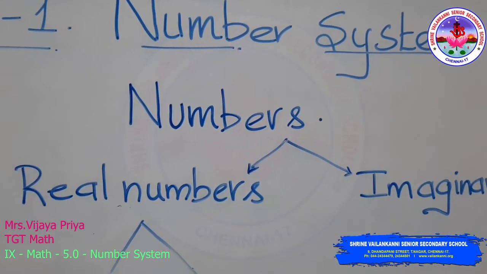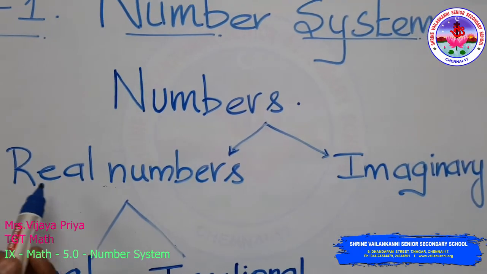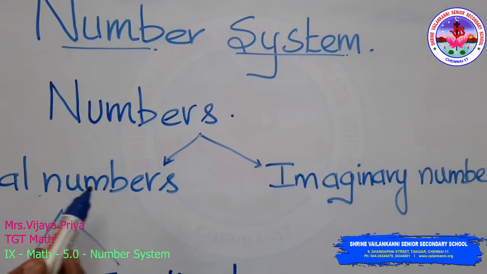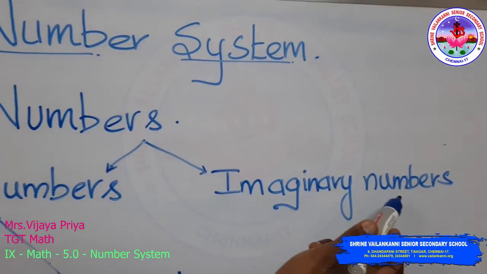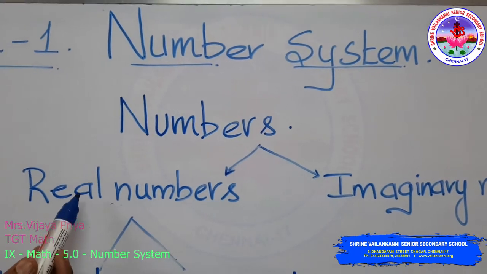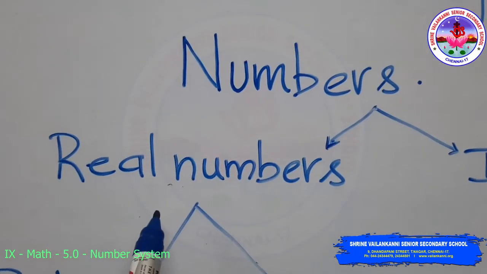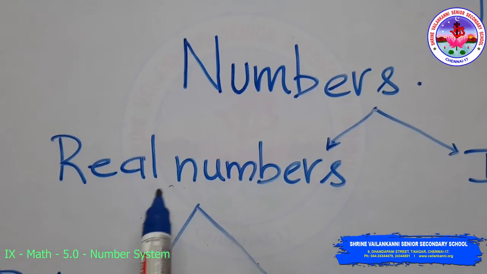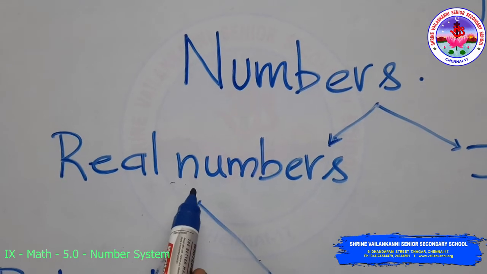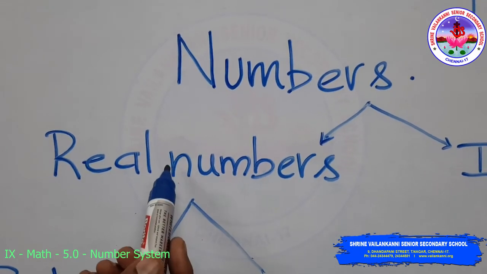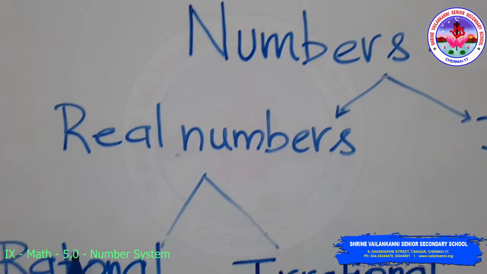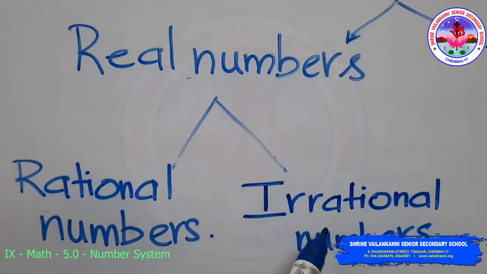We'll see different types of numbers. The first type is real numbers and the second type is imaginary numbers. So let us see the definition for the real number. Real numbers are the numbers whose square will be a positive number. Real numbers include integers, rational numbers and irrational numbers.